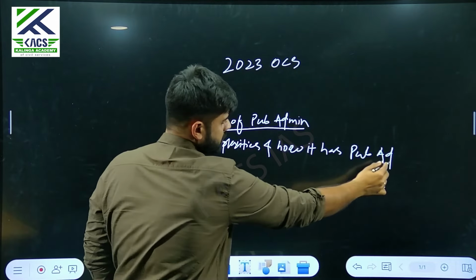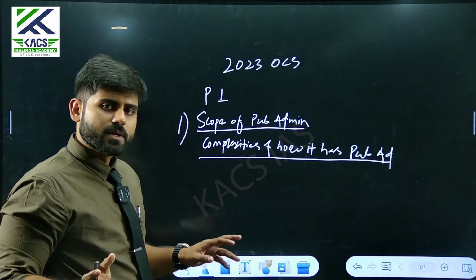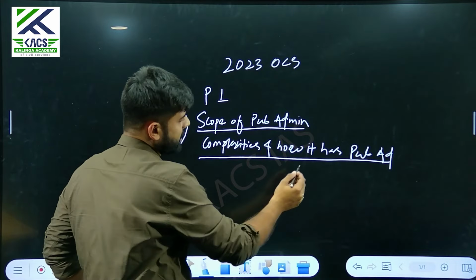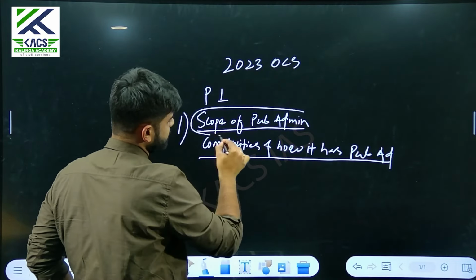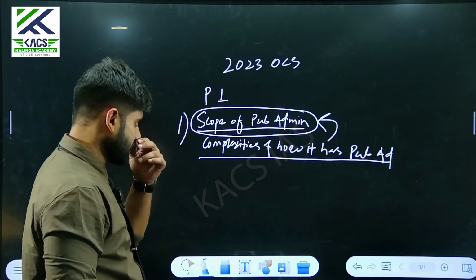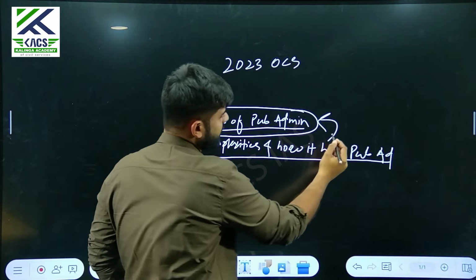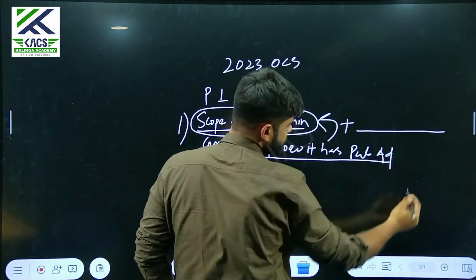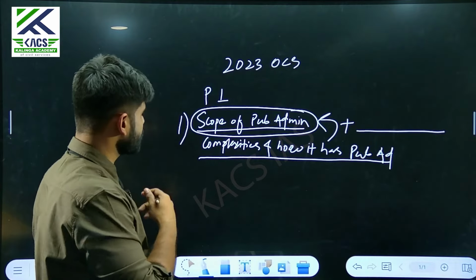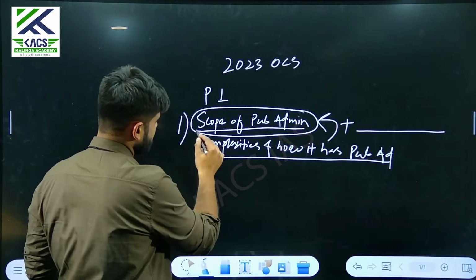All these jargons and the framing of the question are meant for which part of the syllabus? You can see that I can simply boil down that the examiner is asking me the scope of public administration, right? If it were complex, then definitely apart from the scope of public administration there would be some other dimension. But you need to understand the crux, the soul of the question. So that is the scope of public administration. That is the first thing. I talked about the syllabus. Let's come to interlinking.